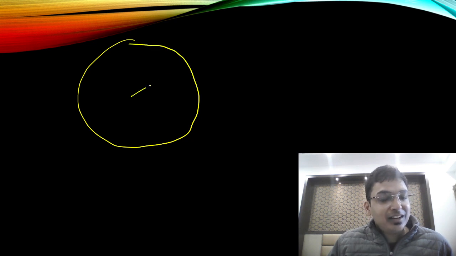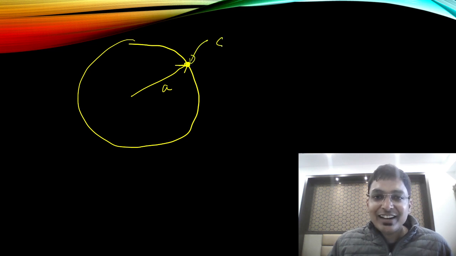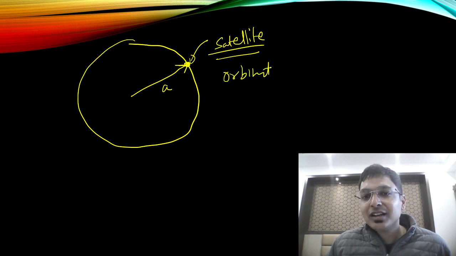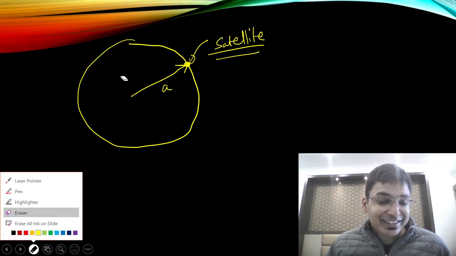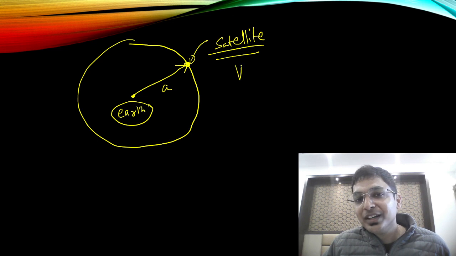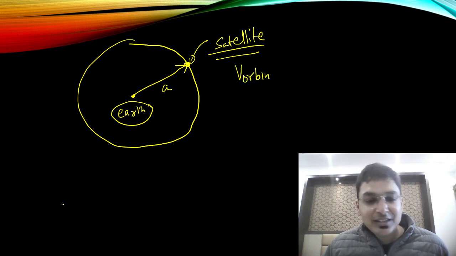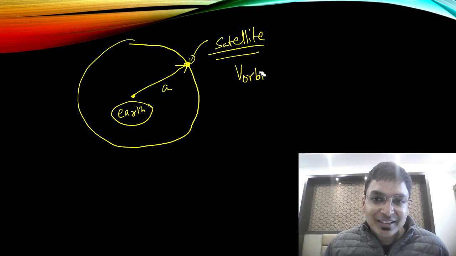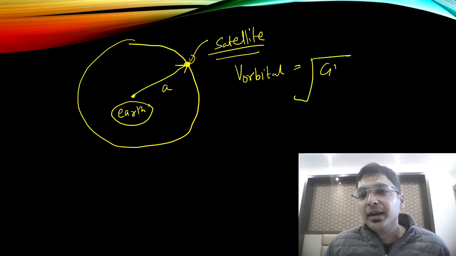Now we are going to the satellites. If there is a radius a, a satellite is going. This is a nice satellite. So what is the orbital speed? Let us say that this is the earth and this is the satellite going around the earth. Anyone, any answers? I'll tell you. It is under root of GM by a.